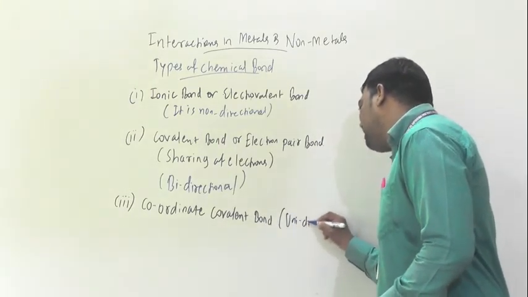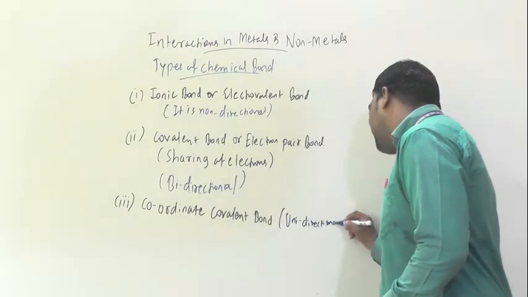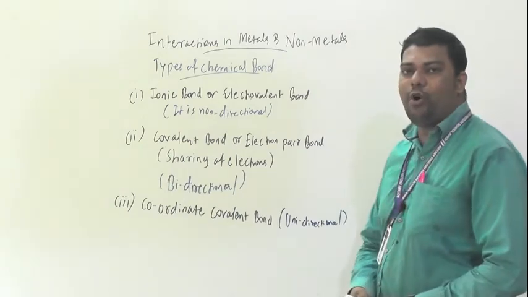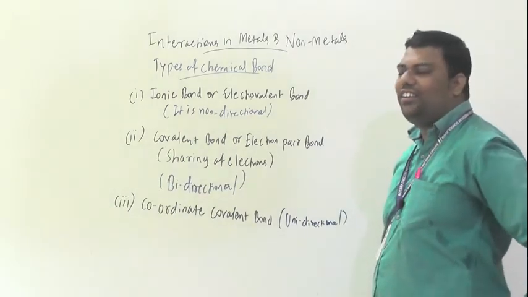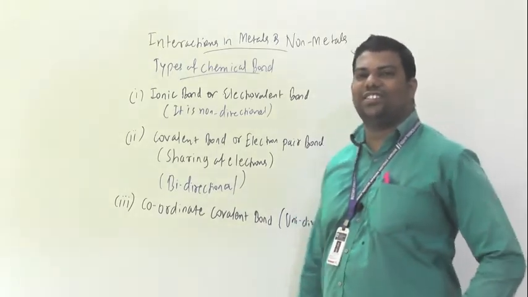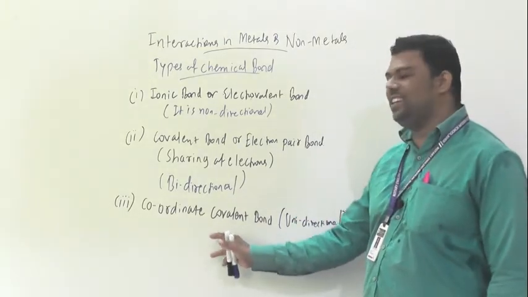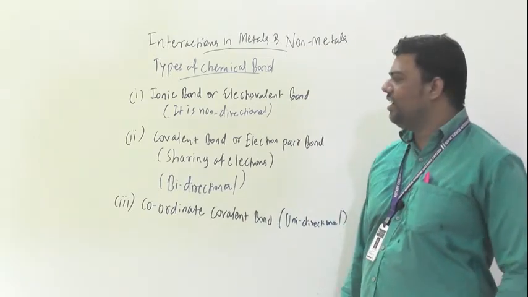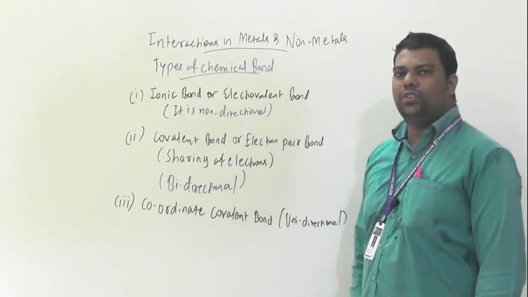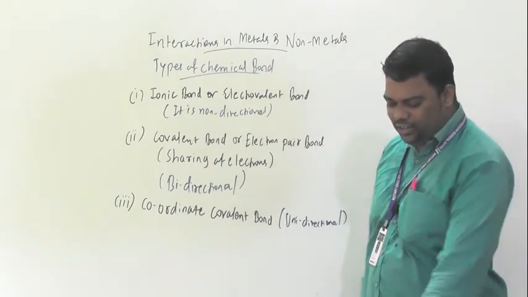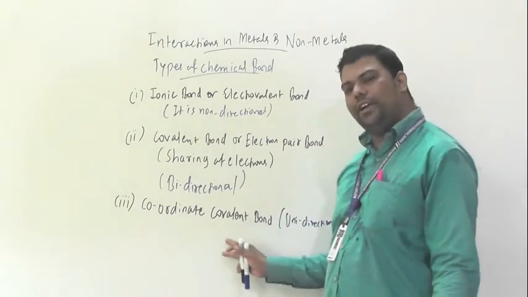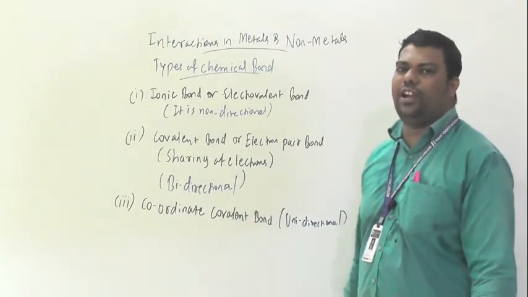Okay, keep this in mind. I will explain the unidirectional and coordinate covalent bond in the topic of acids, bases, and salts. I will explain this clearly. Up till then, you have to focus first on these two in this topic: metals and non-metals. Here, in the coordinate covalent bond, it is also the sharing of electrons only.